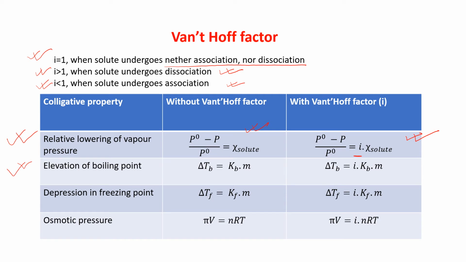Elevation of boiling point, delta TB is equal to KB into m. With the Van 't Hoff factor, one i will come: delta TB is equal to i into KB into m. Depression in freezing point, delta TF is equal to KF into m. With Van 't Hoff factor, delta TF is equal to i into KF into m. And osmotic pressure, pi V is equal to nRT. With the Van 't Hoff factor, the formula will become pi V is equal to i into nRT.